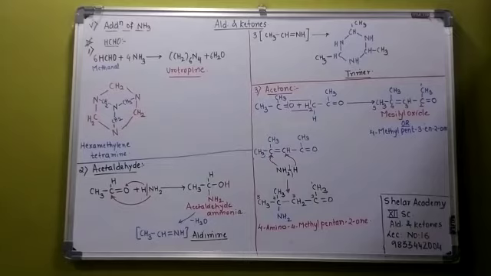Now, the next reaction, let us see with acetone. Acetone reacts in a different way. What is the very first step? You can see that I have taken 2 molecules of acetone. There is a removal of water, converting it to mesityl oxide. I hope you remember mesityl oxide from nomenclature, where I had written its structure and IUPAC name. The IUPAC name is 4-methylpent-3-en-2-one.